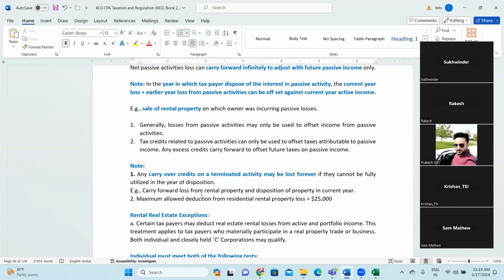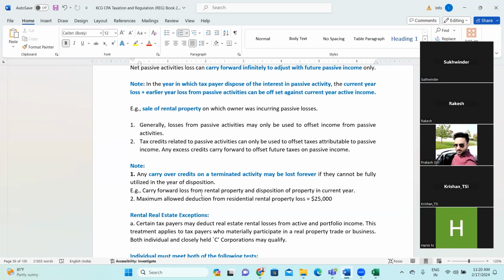So this scenario is only applicable for a rental property and no other income? No, it can be, for example, you have a debenture, right? That is on which you are earning interest. So that is also your passive income. But if you sold those debentures at a loss, then it may result in a passive loss, right? So in future you can adjust against the passive income.